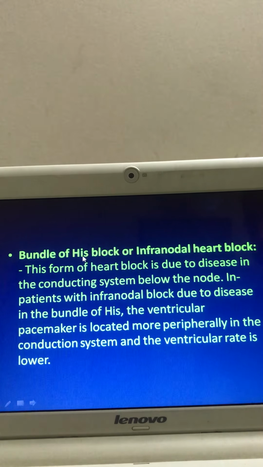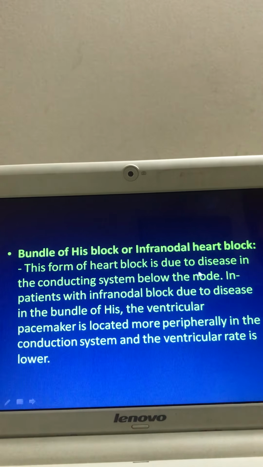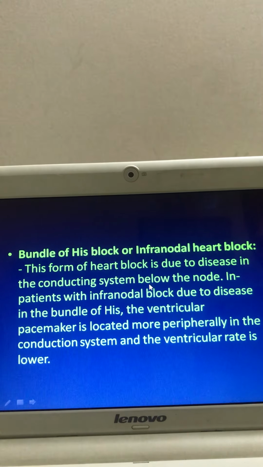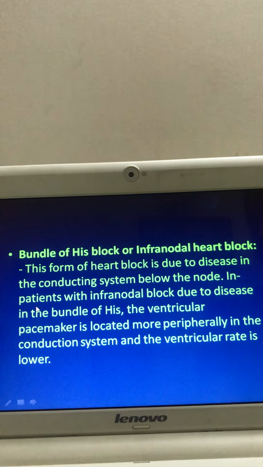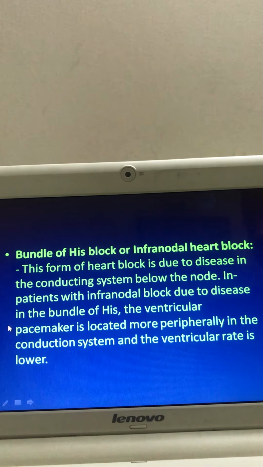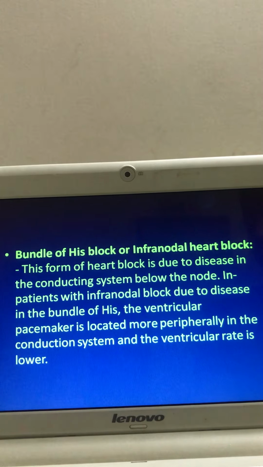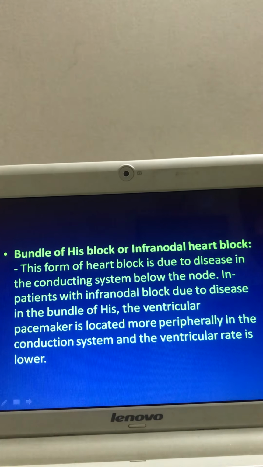Bundle of His block, or infranodal heart block. This form of heart block is due to disease in the conductive system below the node. In patients with infranodal block, due to disease in the bundle of His, the ventricular pacemaker is located more peripherally in the conductive system and the ventricular rate is lower.